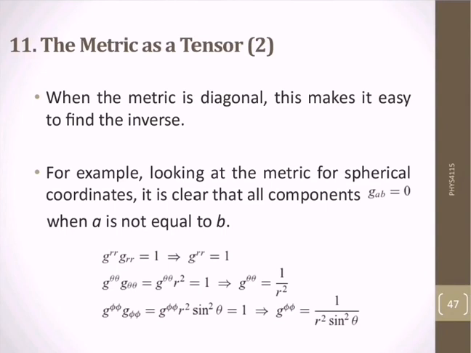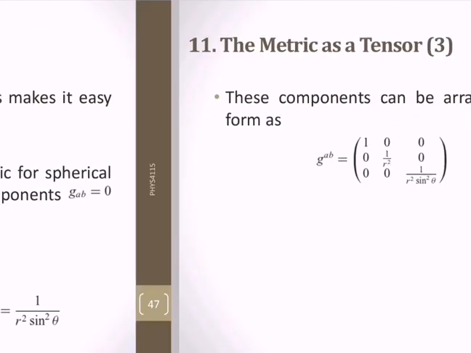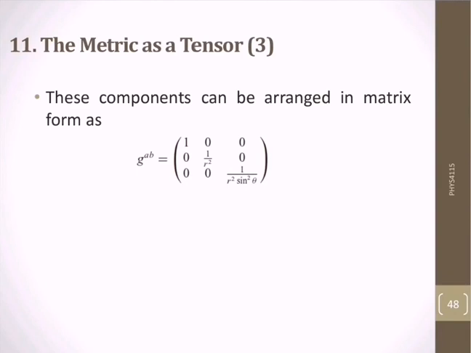Similarly, for the phi component, we will get g_phi is equal to 1 over r squared sine squared theta. These components can be arranged in matrix form as g_ab is equal to 1, 0, 0, then 0, 1 over r squared, 0, and 0, 0, 1 over r squared sine squared theta.